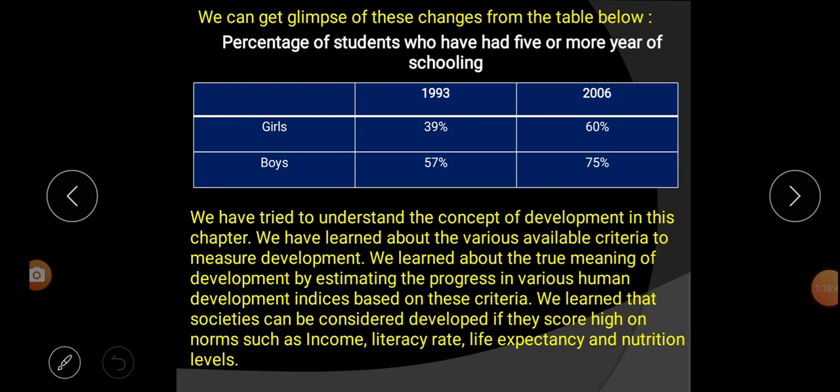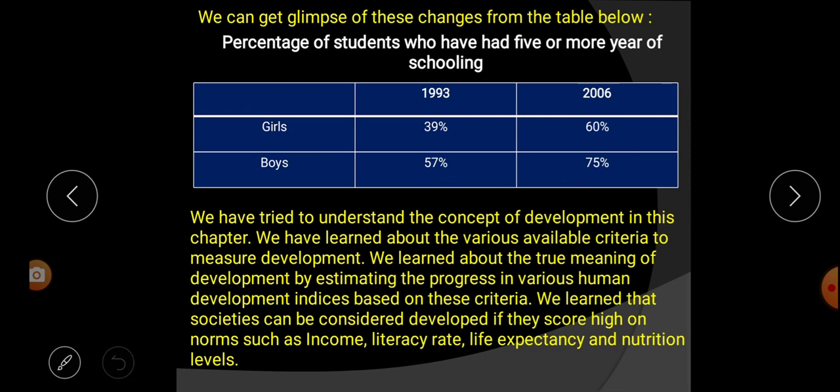We can get a glimpse of this change from the table below. Percentage of students who have had 5 or more years of schooling. Listen, we are talking about Himachal Pradesh. Girls in the year 1993: 39%, but in 2006 it is 60%. Boys in 1993: 57%, and in 2006 it is 75%. This is the education percentage of Himachal Pradesh.